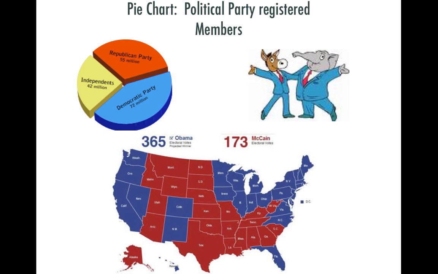Let's look at the states and the regions of the United States and how they vote. I like this map because this is the actual results of the Electoral College votes and the winning election of 2008 for Barack Obama. I chose this map because it shows you how the states line up in terms of voting Democrat and Republican. Blue usually represents the Democrats on a political map, and red is usually Republicans. So when we look at political maps or they talk about politics and voting, they usually use those colors to represent those parties.